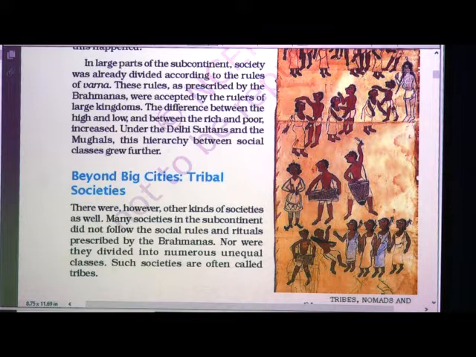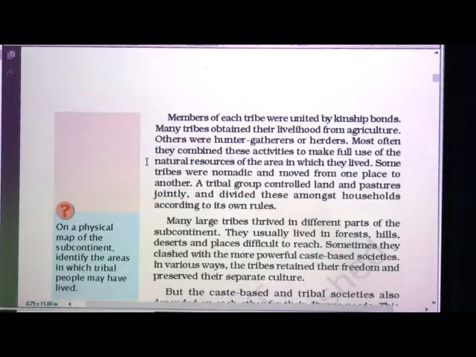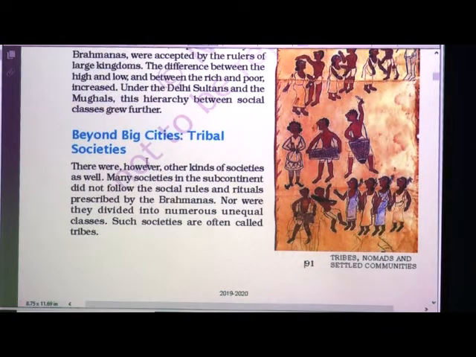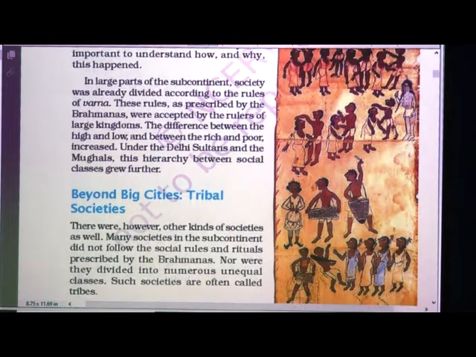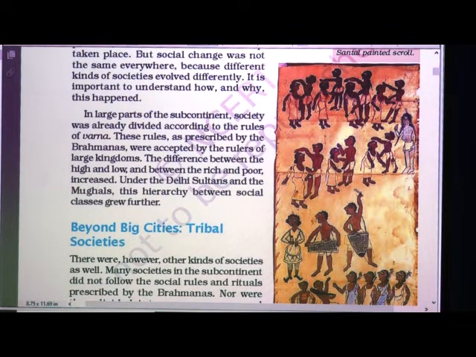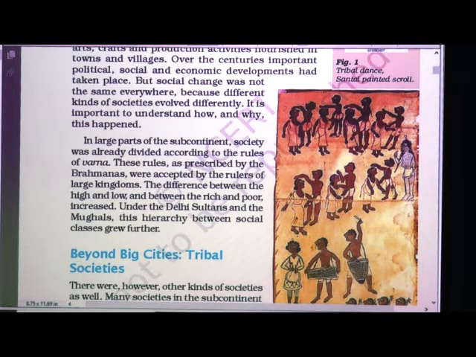So, the difference was between the high and the low, rich and the poor, and under the Delhi Sultans and Mughals also this ranking system, hierarchy between social classes grew further. Now, next part is, you can see here tribes, nomads and settled communities. Some images they have given. Tribal dance. Okay.